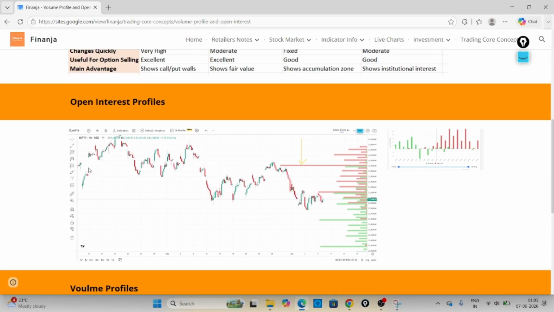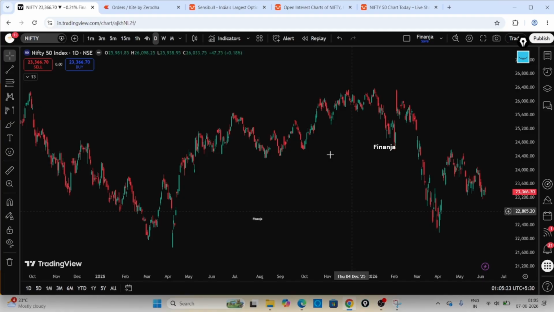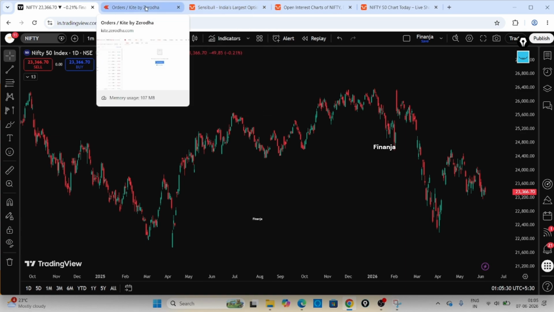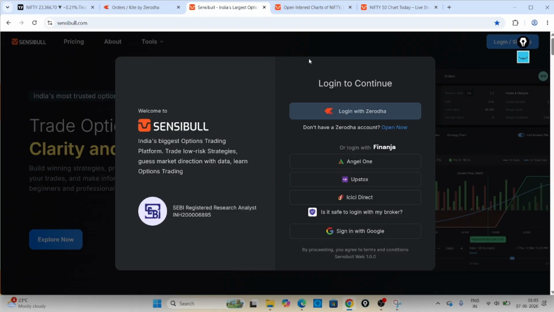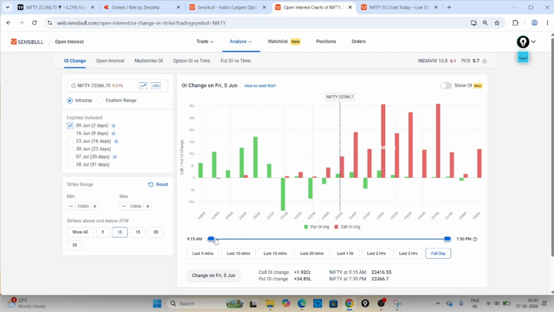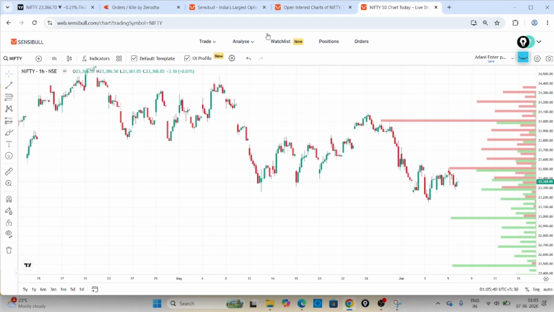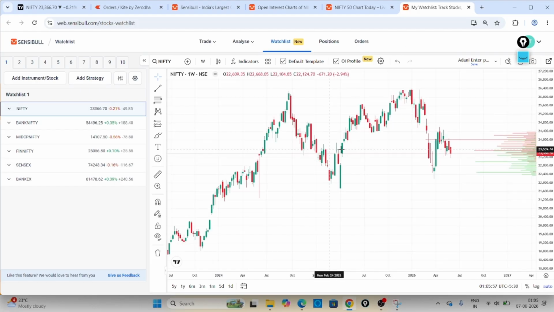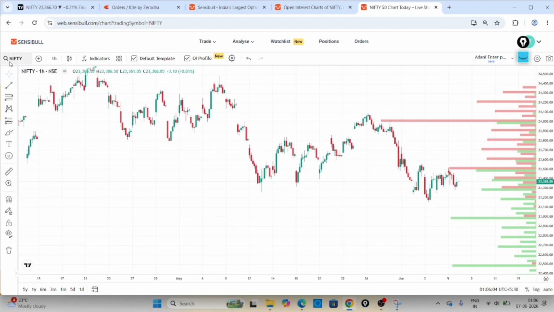You can see it here. If you go to Sensibull, let me go to Sensibull. The Sensibull account, as you know already, is free if you have a Zerodha account. I have a Zerodha account here, so Sensibull is free for me. If I just click on login, then I can go here. Once you are logged into the Sensibull account, you can go to the watchlist. Then you'll get different indices: Nifty, Bank Nifty, Midcap, all these things. Then you can go to open full chart, and you'll be redirected to this chart. If you are using Sensibull for the first time, that is the navigation.